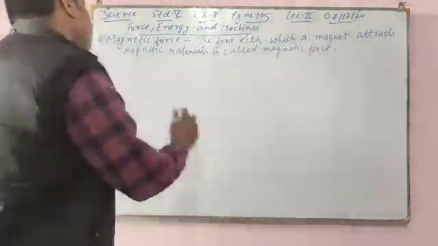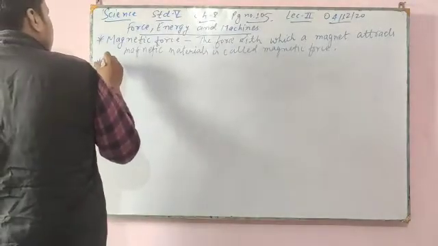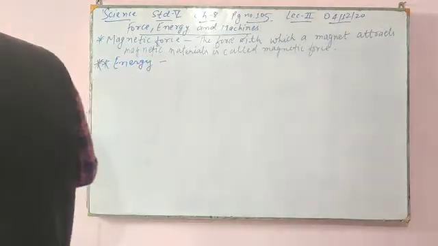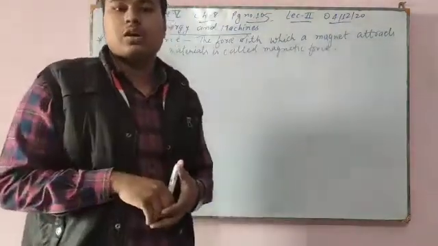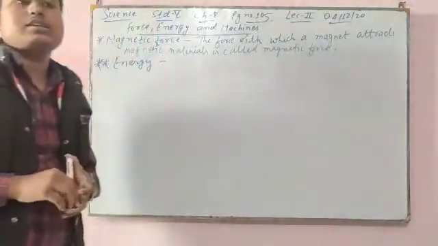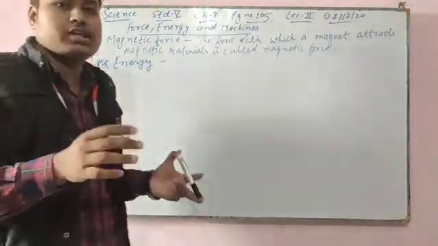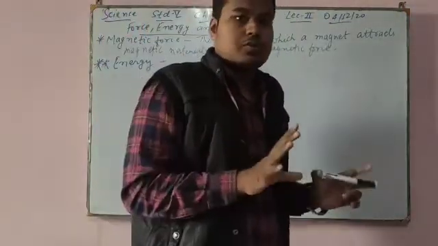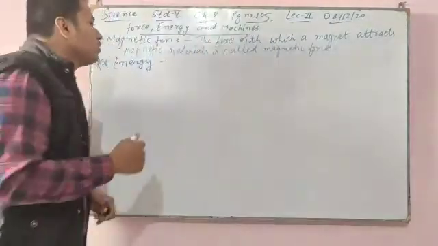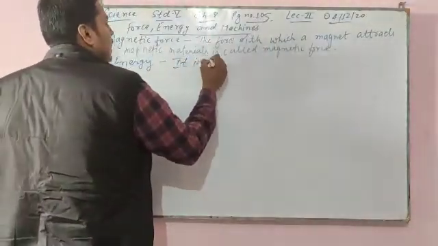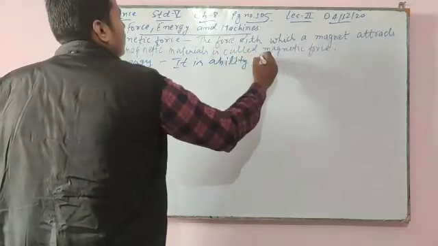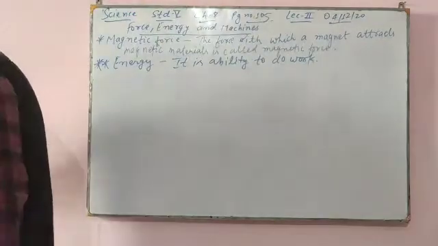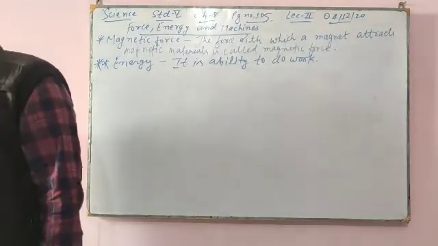Now we move to the next topic, energy. Force done. Come to energy. Energy is the ability to do work. When we apply force, we can say that work is done, but for doing the work we need energy also. Force is needed, but we need energy also. So energy is required to do various activities.